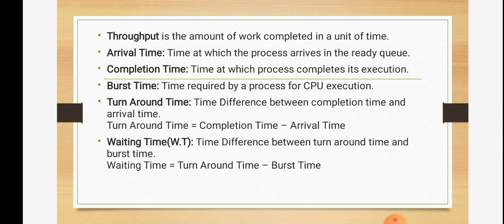What is completion time? It is the time at which the process completes its execution. How much time has been taken for completing that process is the completion time. What I told about throughput is that it is the amount of work completed in a unit of time, that is, how many processes have been executed in one second. That is different, and completion time is different here.